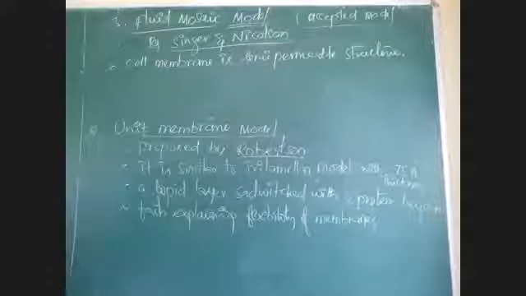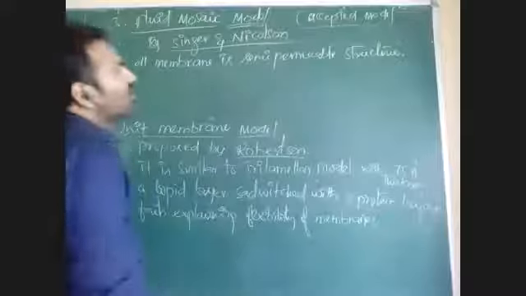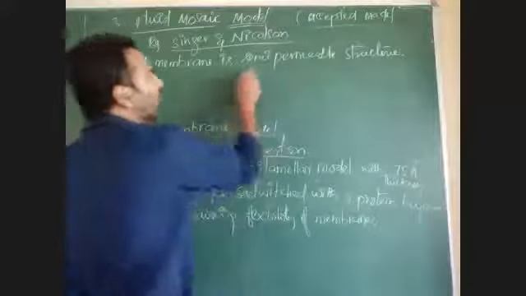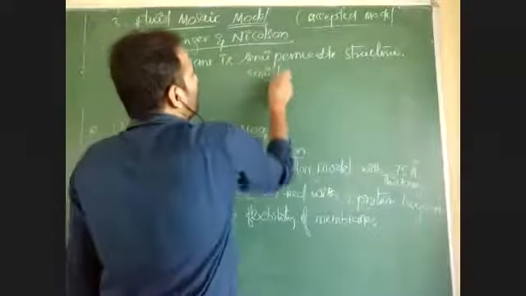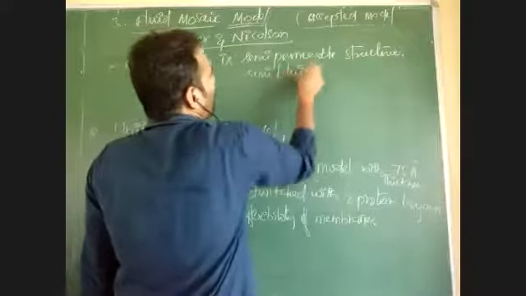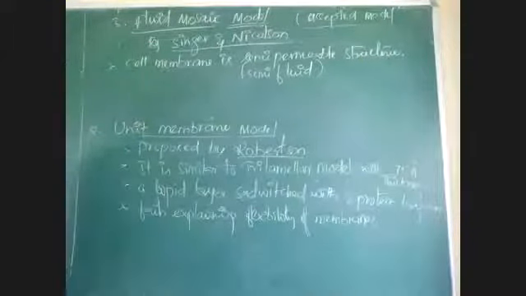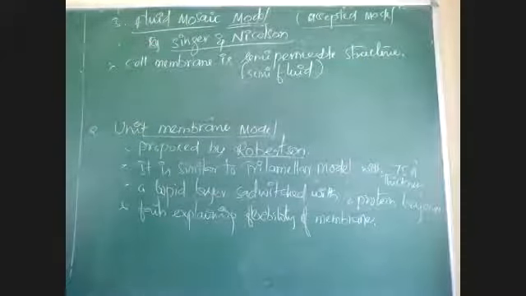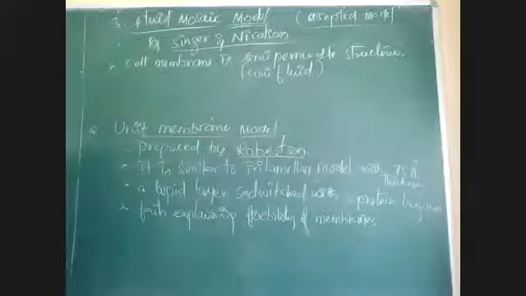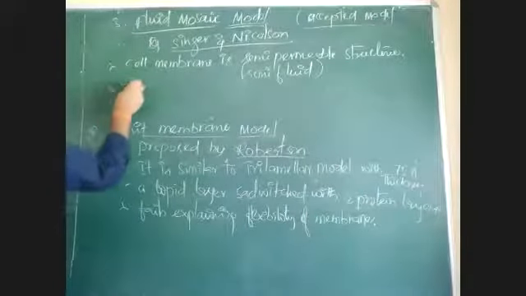The cell membrane is semi-permeable and also semi-fluid, not fully fluid. It is a semi-fluid structure.